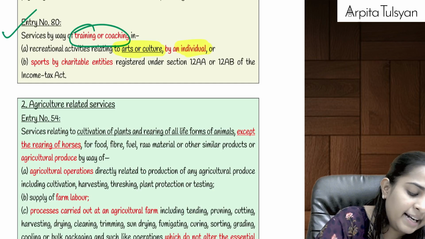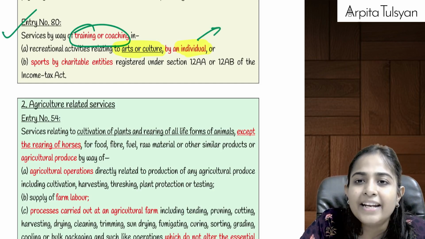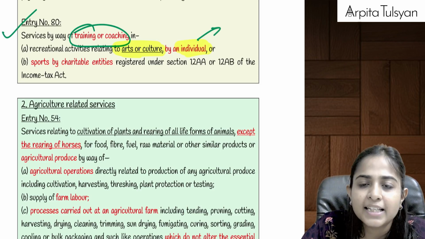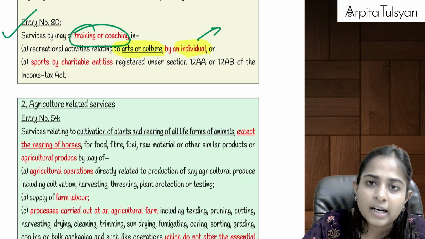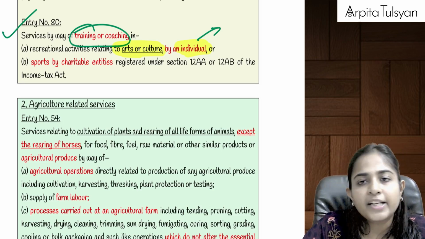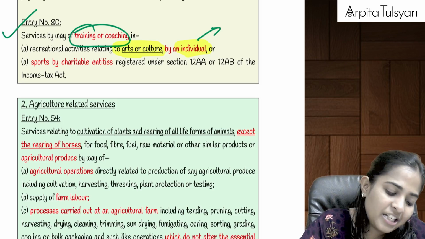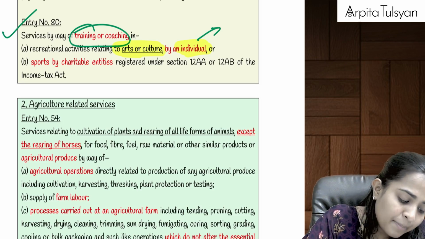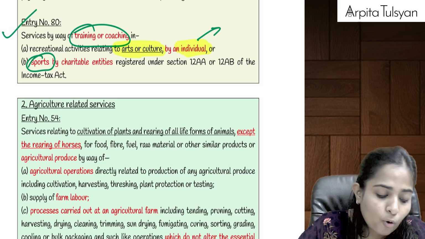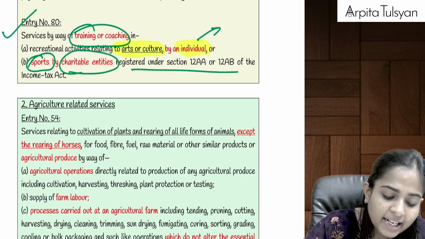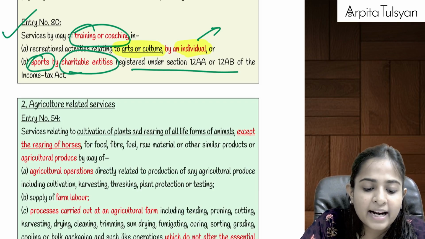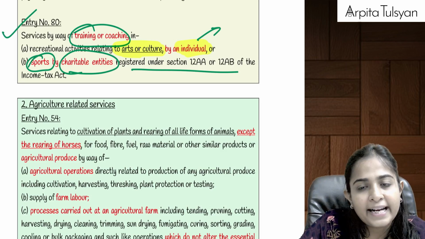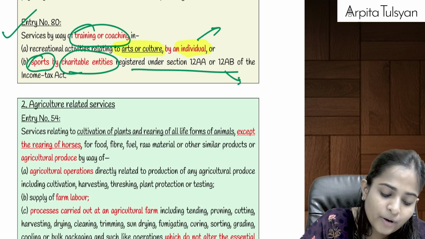is given by an individual person, there is an individual teacher, means there is no company, there is no firm etc. There is an individual teacher who is teaching you arts or culture. So whatever consideration the teacher is going to charge from you on that, GST is going to be exempted. And similarly, if sports is taught to you by some charitable entity, sports academies, if that particular sports academy is run by some charitable entity, then even then the GST is going to be exempted.